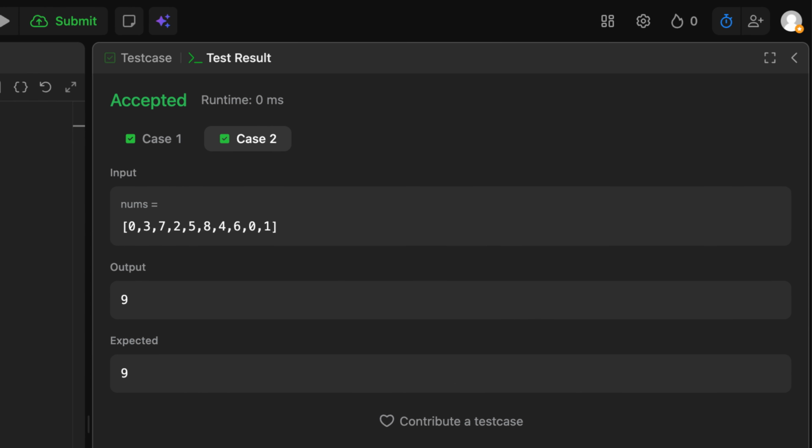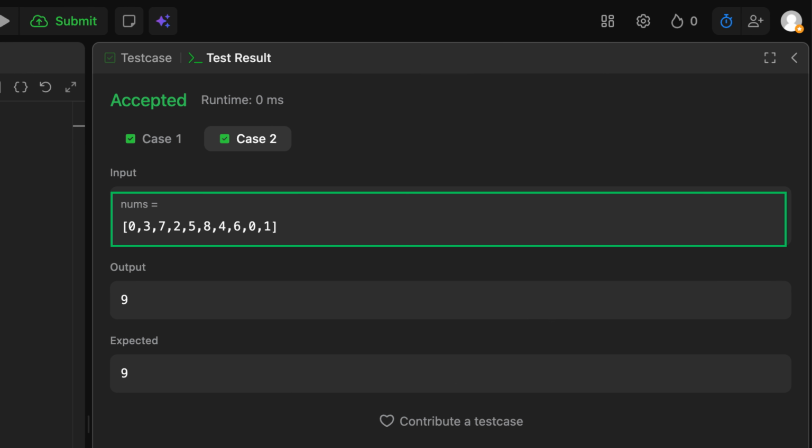These numbers are unsorted integers, and we want the longest chain of consecutive values with no gaps. Here's why the solution works. The algorithm stores all numbers in a hash set for fast lookups. Then it only starts a sequence from numbers that look like the first in a chain. For example, 0 starts a sequence because -1 is not in the set. From there it checks: is 1 in the set? Yes. Is 2 in the set? Yes.